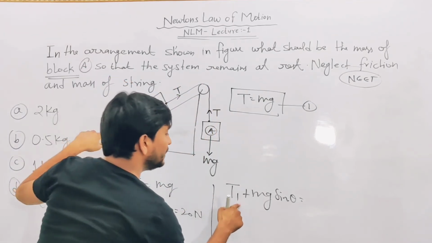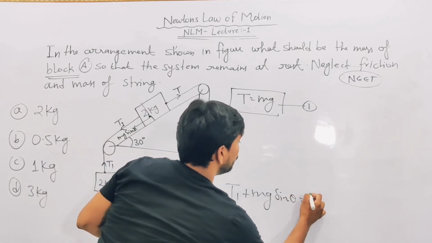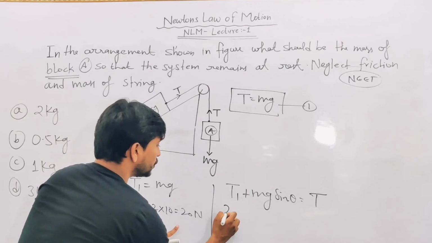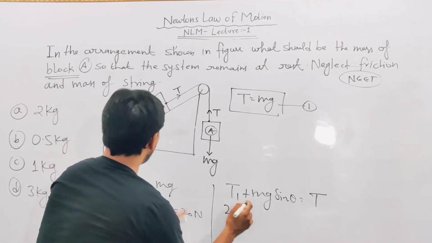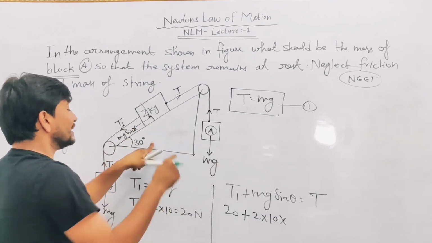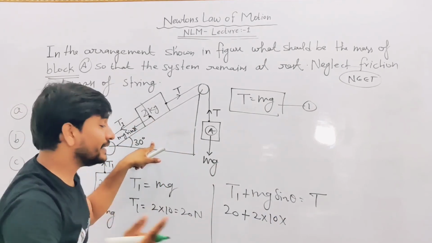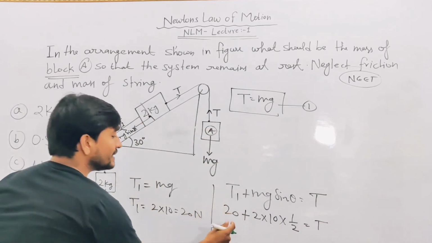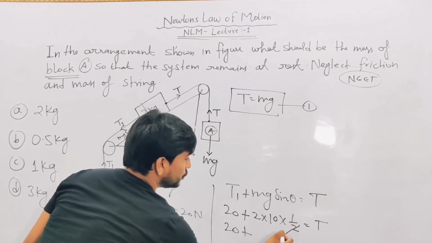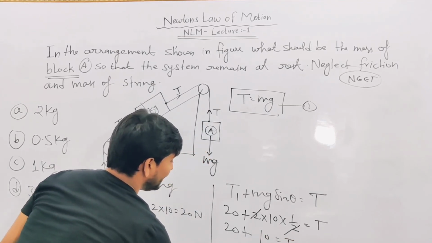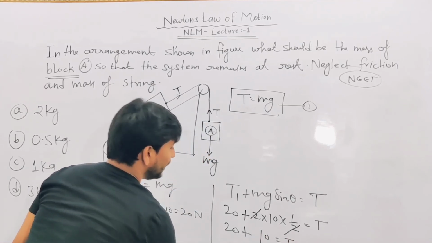Now you can solve it. T is equal to 20 plus 2 into 10 into sin 30 degree. What is sin 30 degree? Sin 30 degree is 1 upon 2. Now solve and find the answer: 20 plus 10 is equal to T. So T is equal to 30.